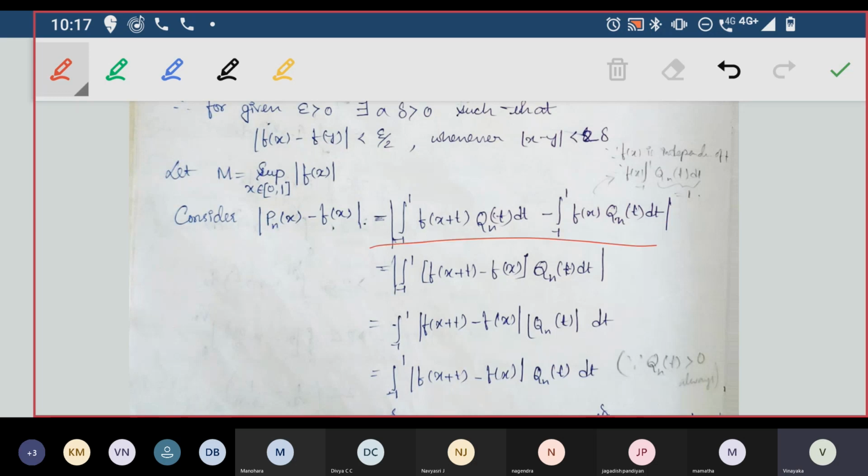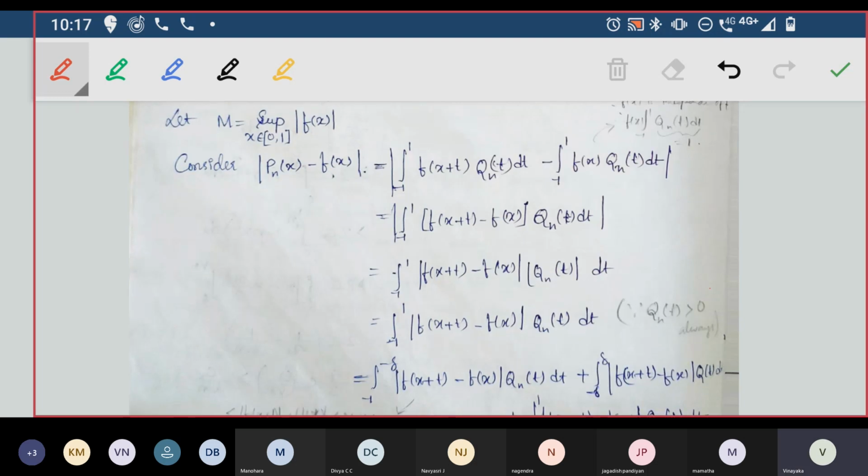So I got these two things now. What I'll do is I'll take qn of t, which is there in both places, and the integration as common. So what was remaining? f of x plus t minus f of x inside. Now I will take the modulus, which was outside, inside. There is a mistake here. In this step, this should be less than or equal to. When you take a modulus which was outside the integration and it goes inside, the value will be greater than the value which was there before.